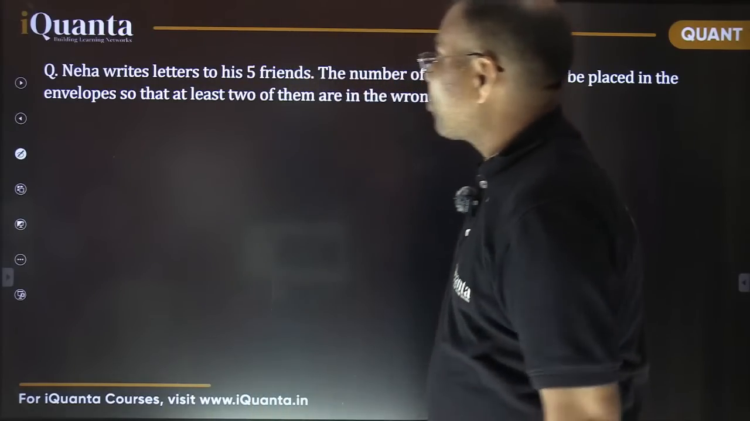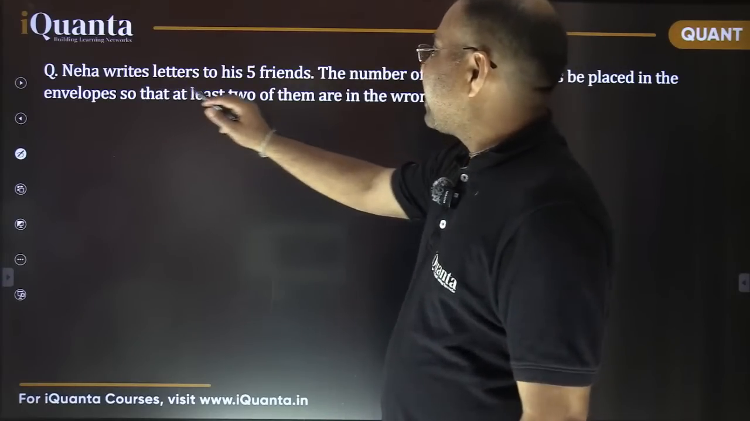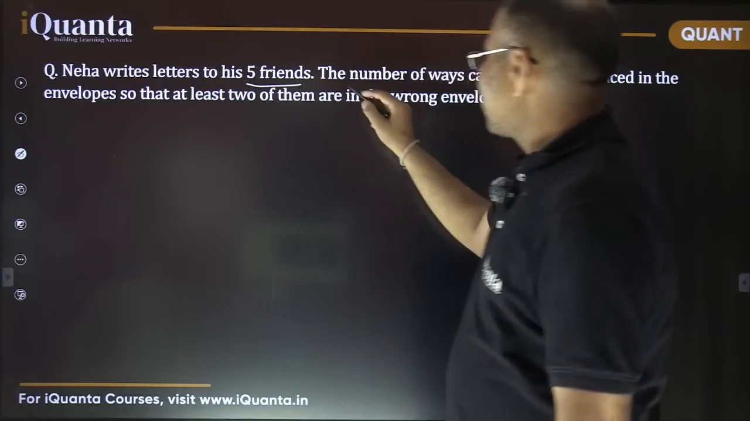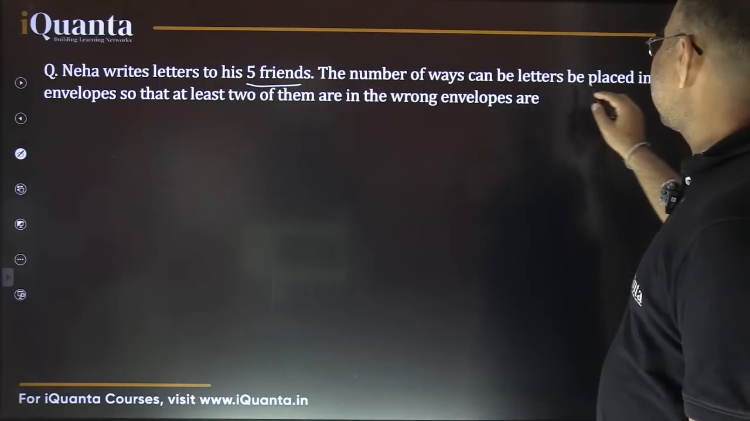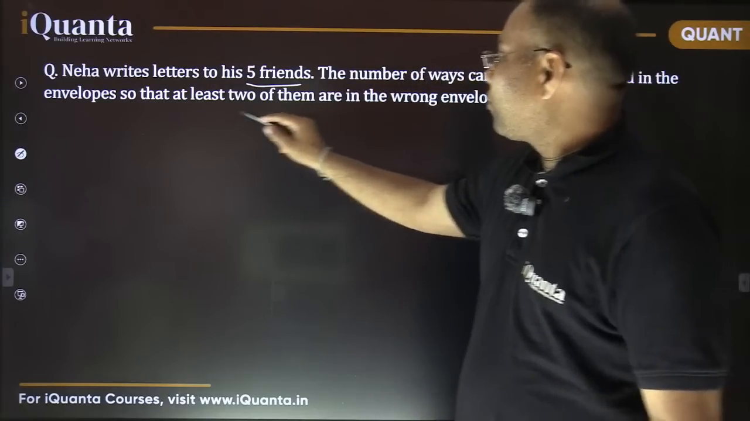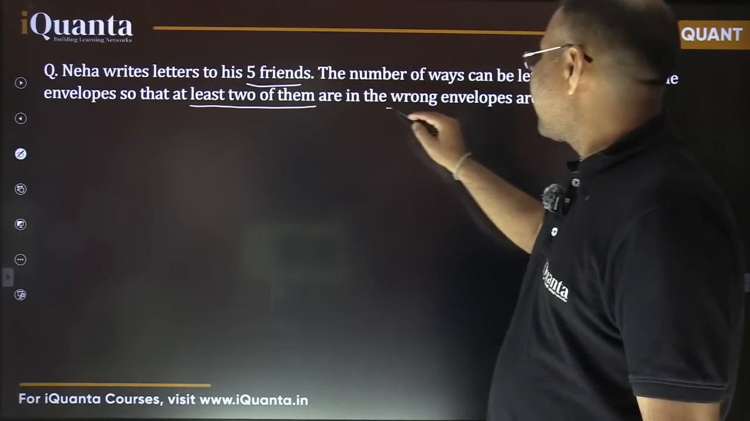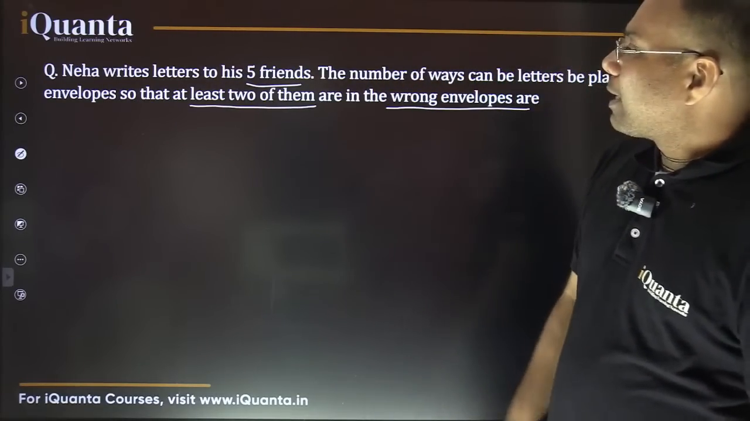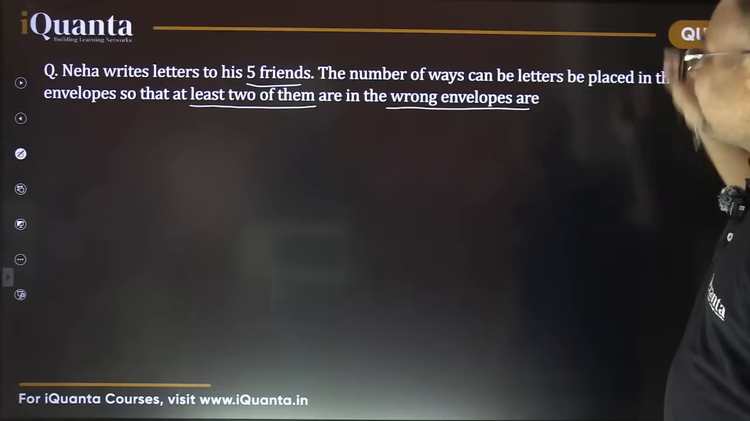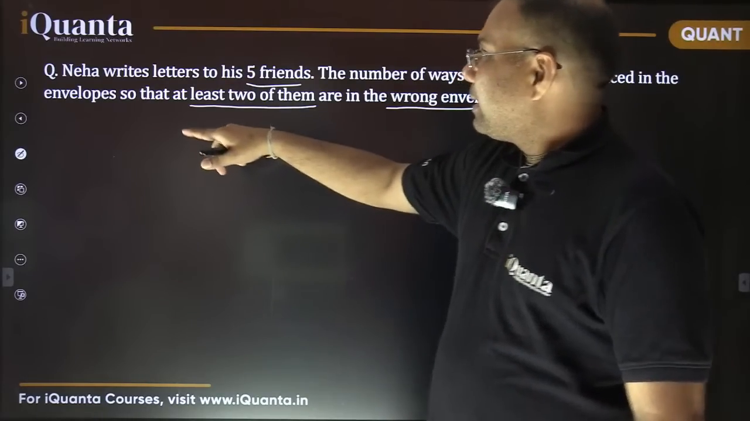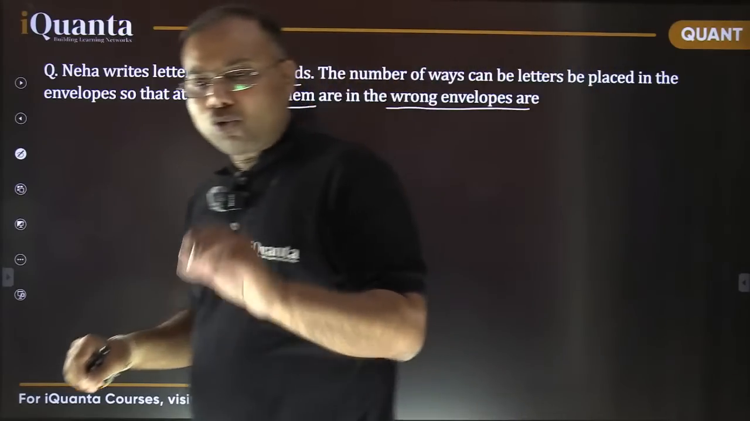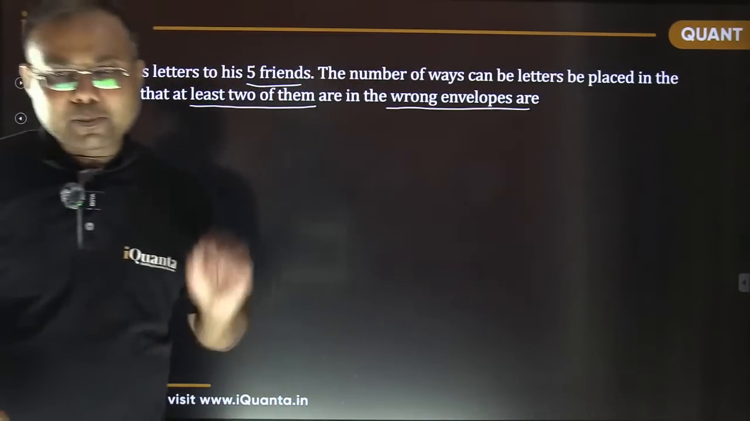Let's discuss 1 or 2 questions here. So Neha writes letters to his 5 friends. It should be her, na, Neha. Anyway, so the number of ways the letters can be placed in the envelopes so that at least two of them are in the wrong envelopes. Okay, so there are 5 friends, and we need the number of ways the letters can be placed in the envelopes so that at least 2 of them are in the wrong envelopes. So 5 friends को 5 letters लिखने हैं, 5 letters post करने हैं.